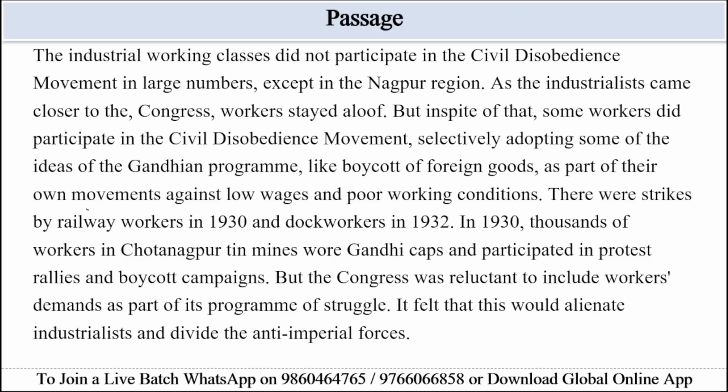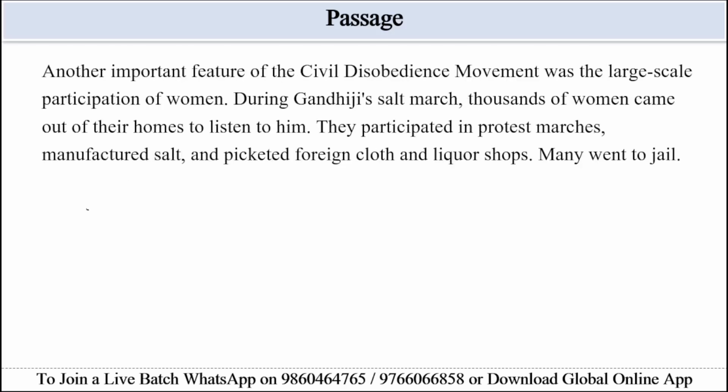In 1930, thousands of workers in the Chota Nagpur tin mines wore Gandhi caps and participated in protest rallies and boycott campaigns, but the Congress was reluctant to include workers' demands as part of its program of struggle. It felt that this would alienate industrialists and divide the anti-imperial forces.